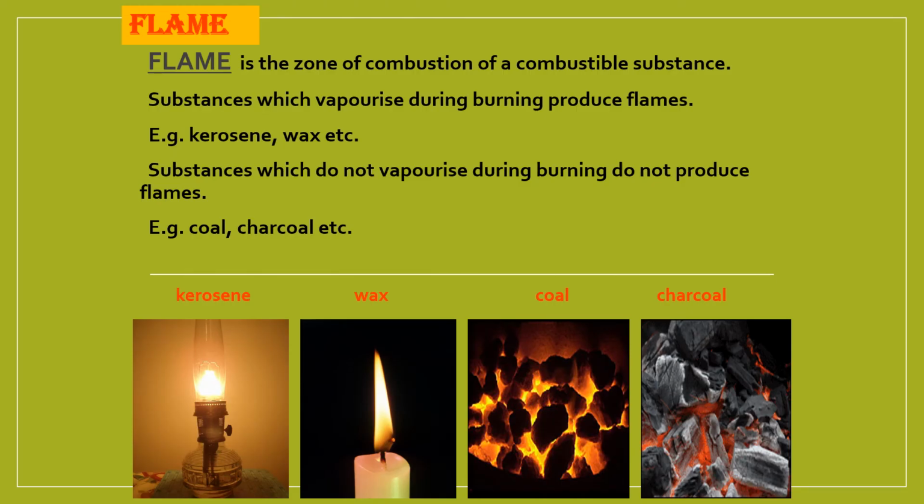Let us look into the structure of a flame. Flame is a zone of combustion of combustible substance. The substance which vaporizes during burning produces the flame. Example, kerosene, vapors of wax, etc. Substances which do not vaporize during burning do not produce flames. Example, coal, charcoal, etc. You can see the pictures here: kerosene and wax, which are vapor producing flames; coal and charcoal, which glow with light and heat.